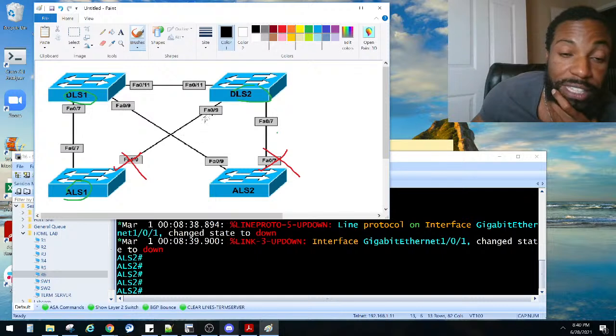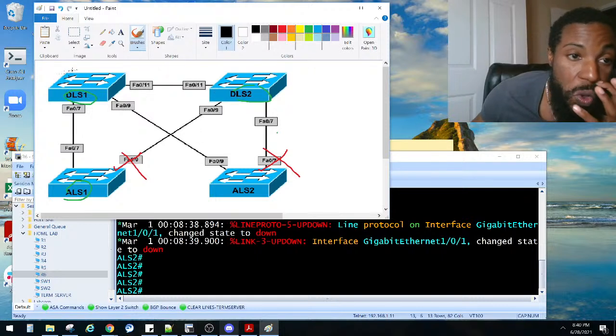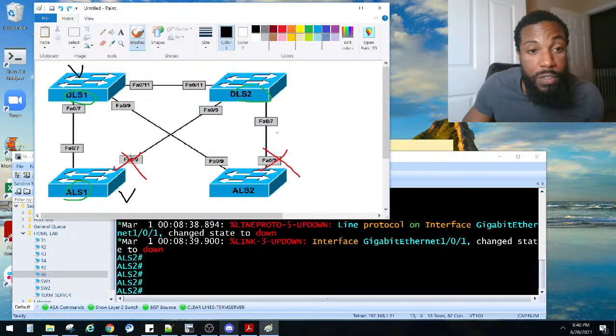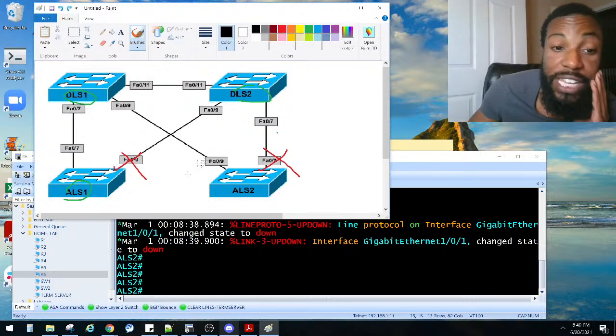So basically, all of these guys, we're going to create some VLANs on here. We could probably just do one VLAN on one, right? And it'll propagate to all of these guys right here. That way we don't have to create VLANs on every switch. That's the point of using VTP, VLAN Trunking Protocol.